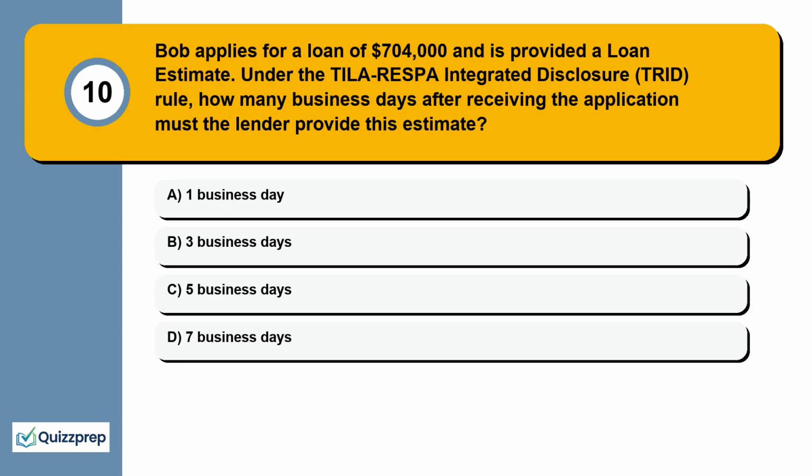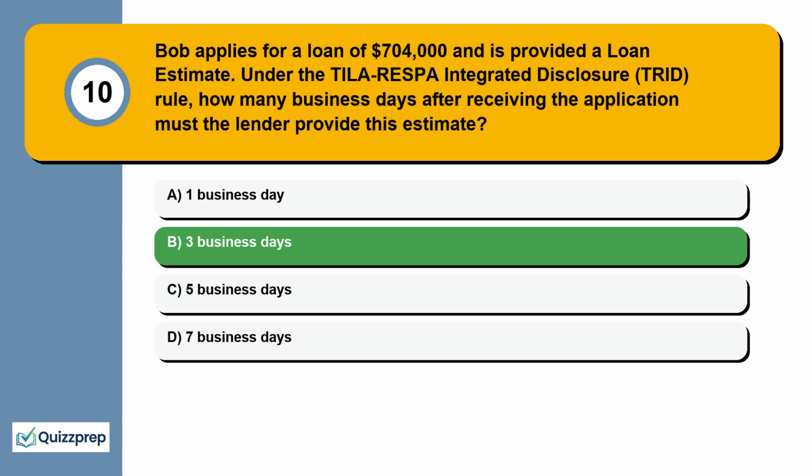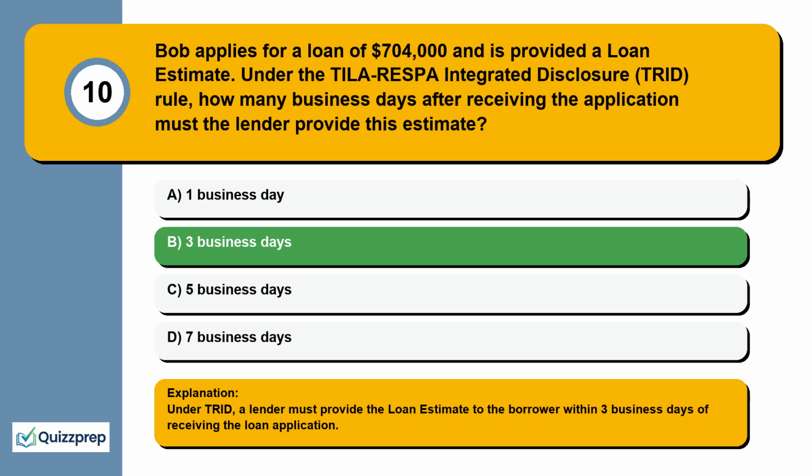Question 10. Bob applies for a loan of $704,000 and is provided a loan estimate. Under the TILA-RESPA Integrated Disclosure (TRID) rule, how many business days after receiving the application must the lender provide this estimate? 1 business day, 3 business days, 5 business days, 7 business days. Under TRID, a lender must provide the loan estimate to the borrower within 3 business days of receiving the loan application.